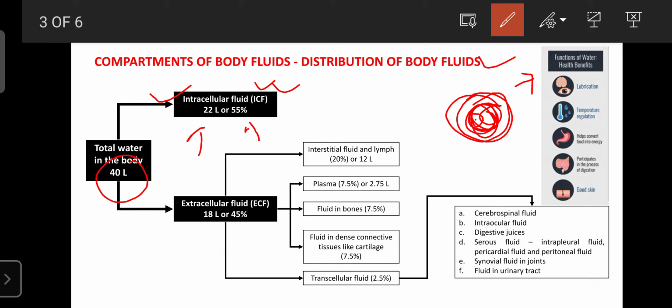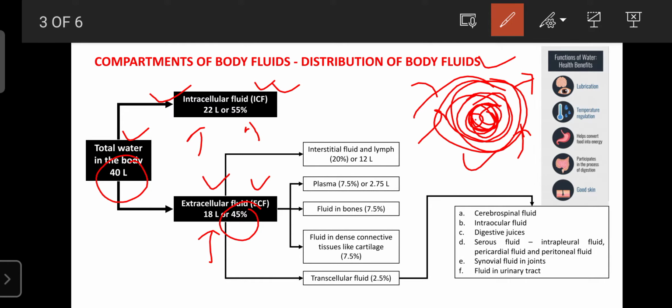The remaining 18 liters is present outside the cells. That is known as the extracellular fluid, or ECF. Total 18 liters out of 40 liters, or about 45% of the total body water, is present outside the cell.